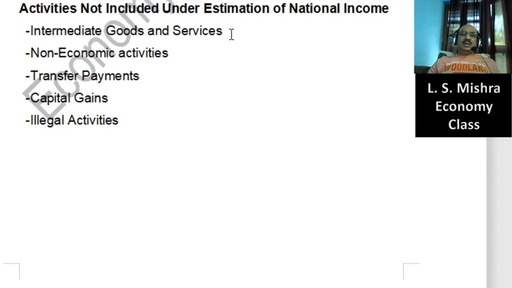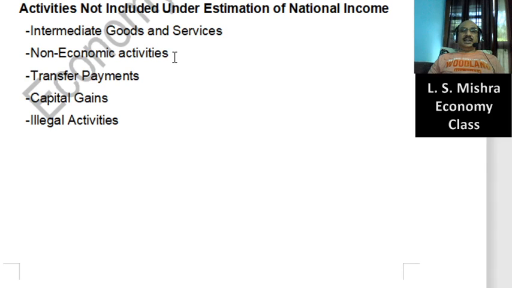Next is non-economic activities. Obviously the entire set of activities is of two types, economic and non-economic. Try to understand through an example. Suppose there is a nurse working in a hospital. When she works in the hospital, it means she is doing a service and she will get a salary in lieu of that.